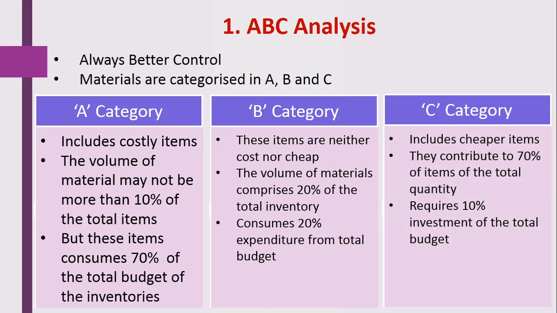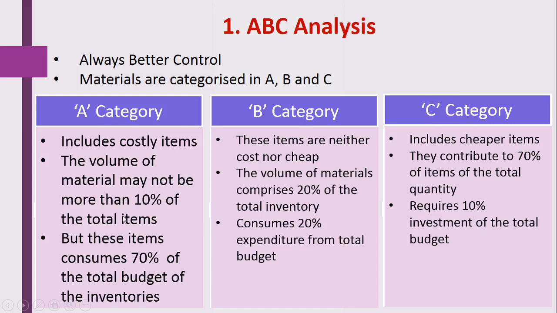In this category, cheaper items are included, so they contribute 70% of items of the total quantity of material which is available or required in the hospital, but it requires only 10% of investment of the total budget. So you just see or compare the A category and C category.